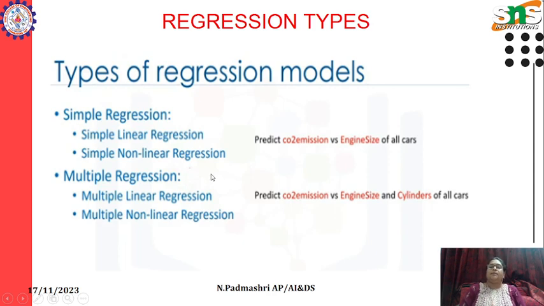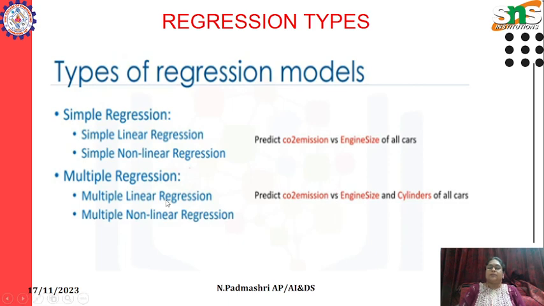Whereas in multiple regression, it is multiple linear regression. Both are linear. Linear means the data lies on a straight line. If I say non-linear, the data are not in a straight line; the data are in discrete manners. This is the difference between linear and non-linear regression.